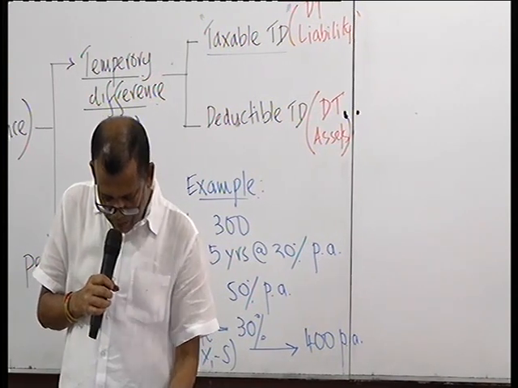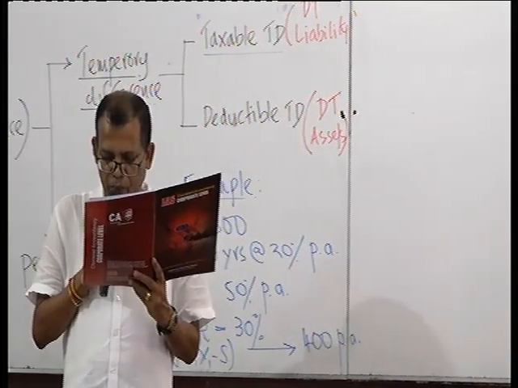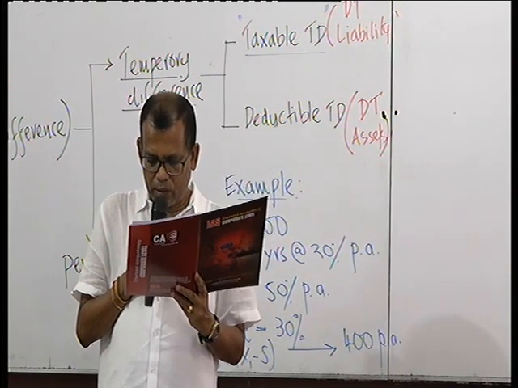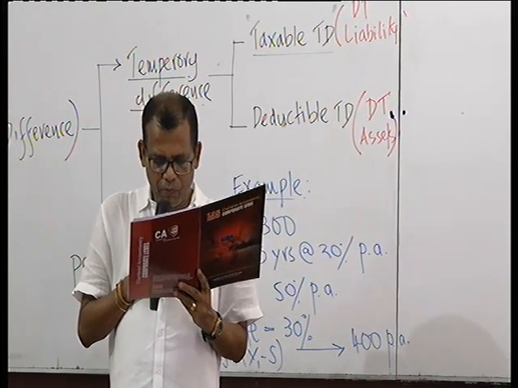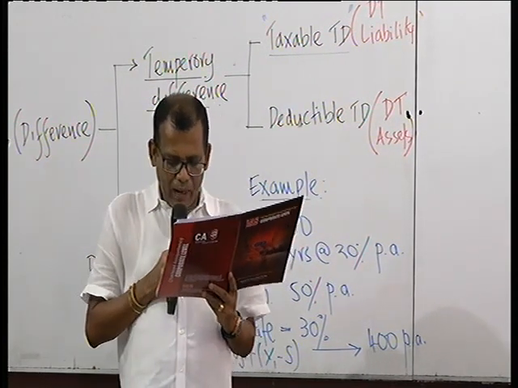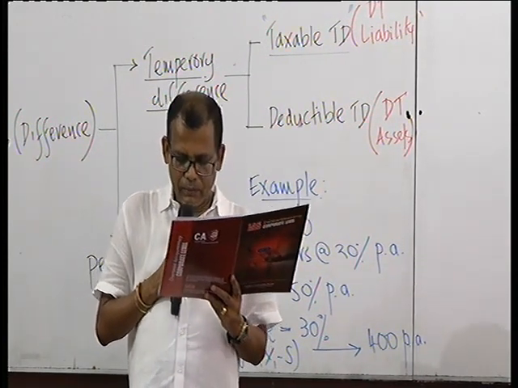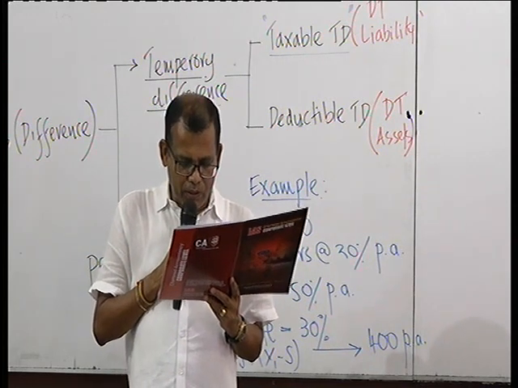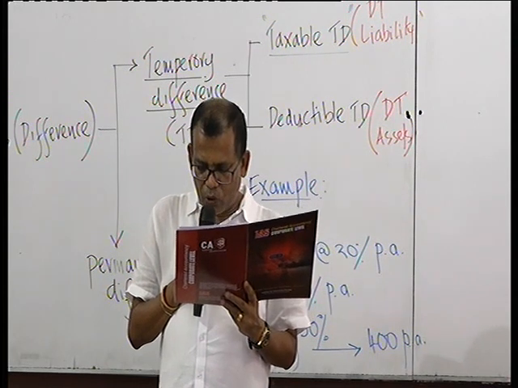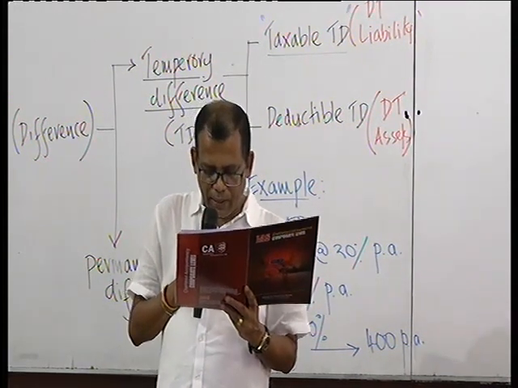The company purchased an item of plant for 8.4 million on 1st April 2016. It had an estimated life of 4 years and an estimated residual value of 400,000. The plant is depreciated on a straight line basis. The tax authorities do not allow depreciation as a deductible expense.